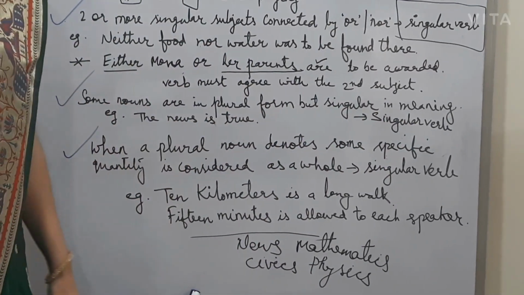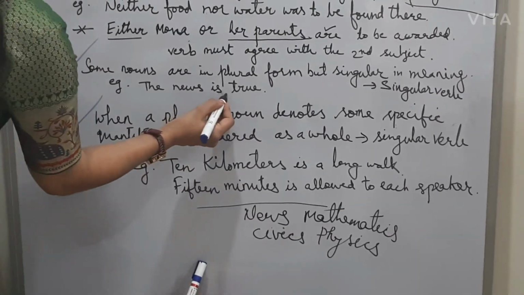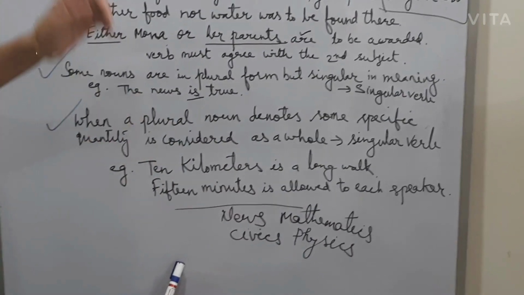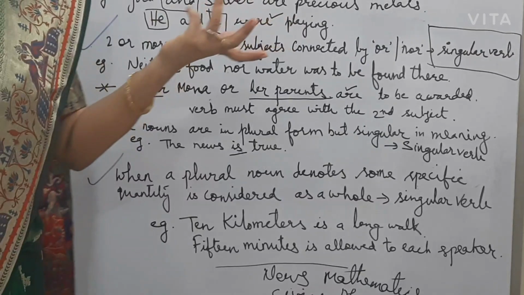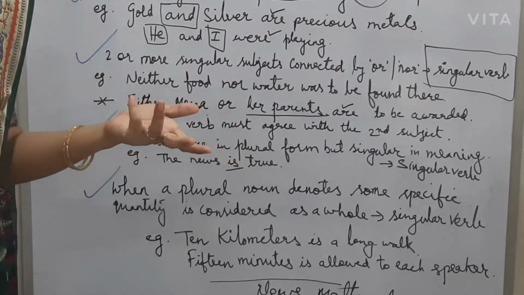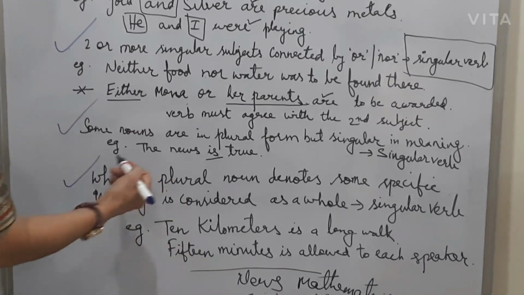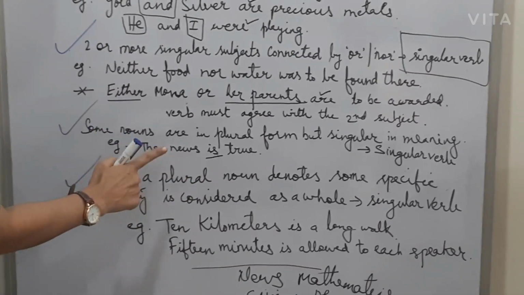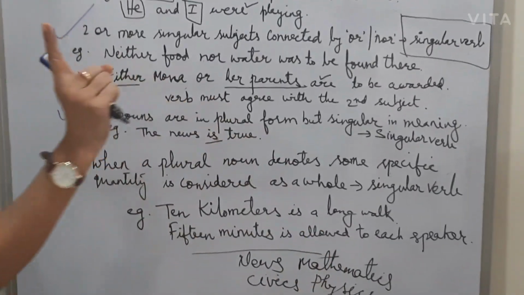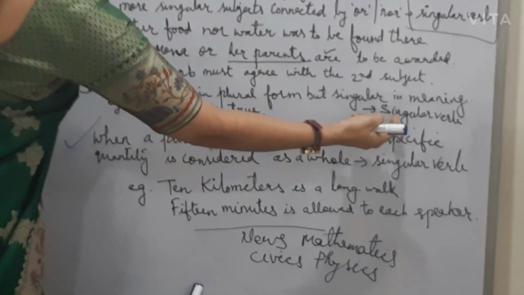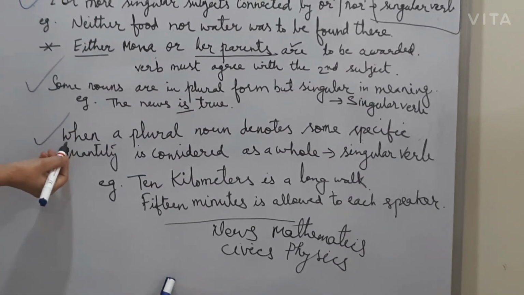The news is true. The news is true. So which verb did we use here? Singular verb we used here. The mathematics is my favorite subject. You will not say mathematics are. You will say mathematics is my favorite subject. So remember, some nouns are in the plural form, but we take them as single only and we always use the singular verb for them. Now moving on to the next step.